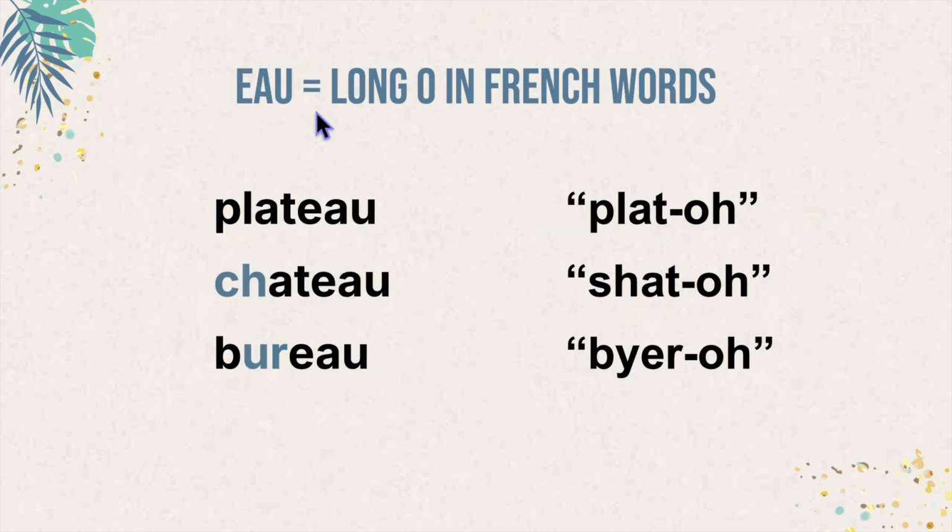E, A, and U together have a long O in words that we got from French. So this word is plateau. CH is going to have the sound of sh because this is a French word. So this is chateau. And this UR is going to have a long U sound.